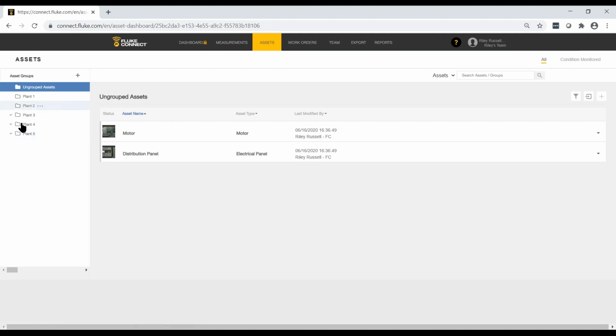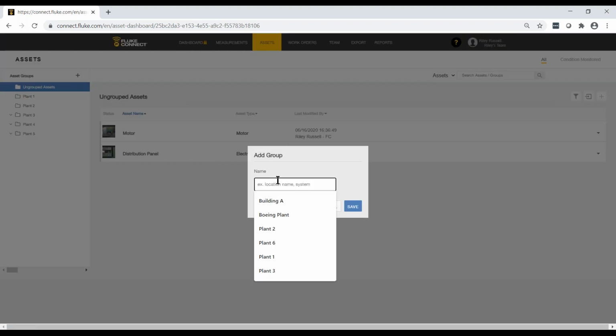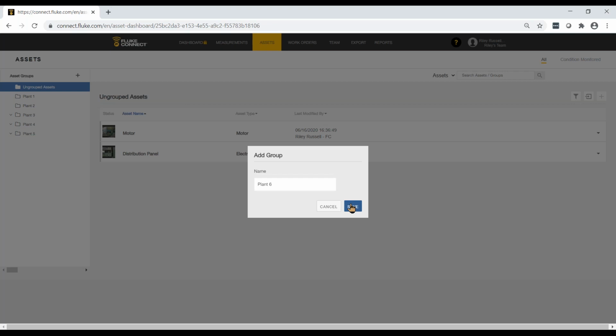Now in my case, I just want to create a brand new asset group. So remember, we go next to the asset groups. The plus sign always means add or create. So I click on the plus sign. And in my case, I'm just going to go ahead and create a new one called Plant 6. We're following our naming schema that we came up with, so we're consistent. I type in whatever I want to name the asset group, and then I click the Save button.